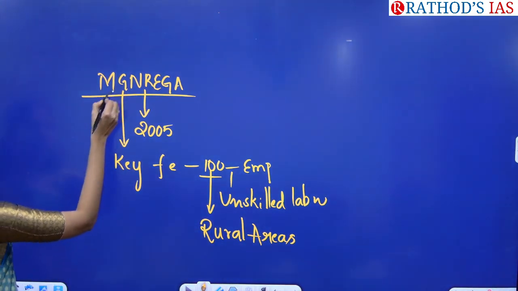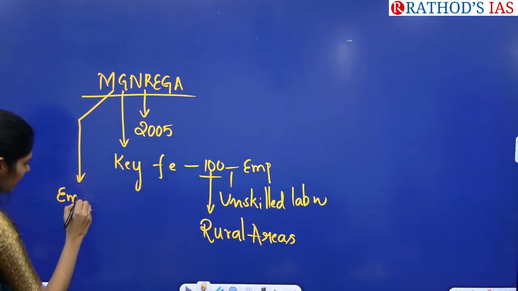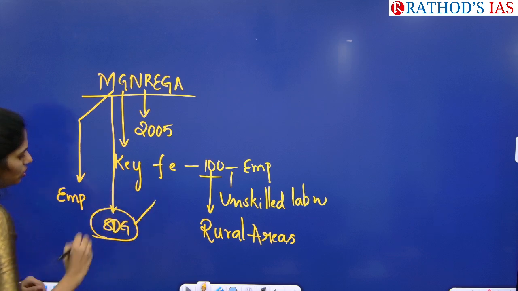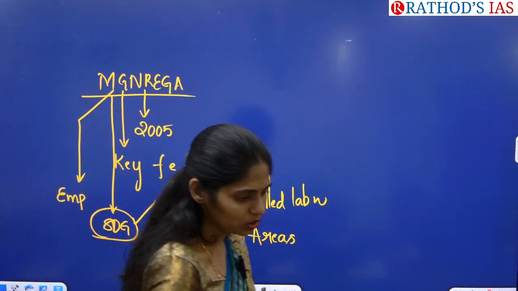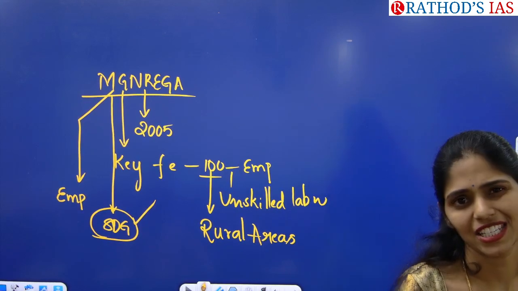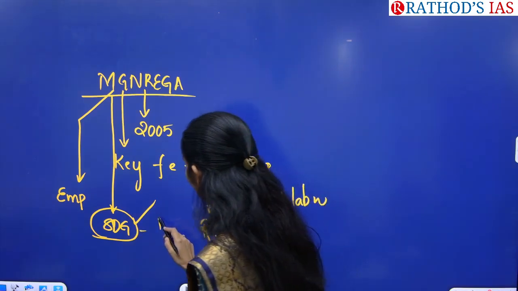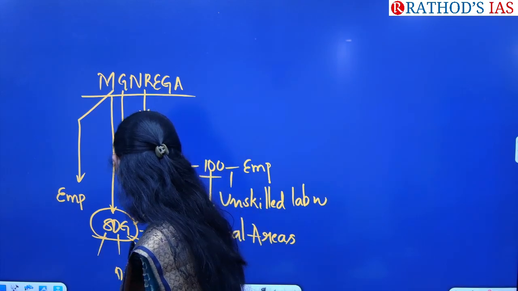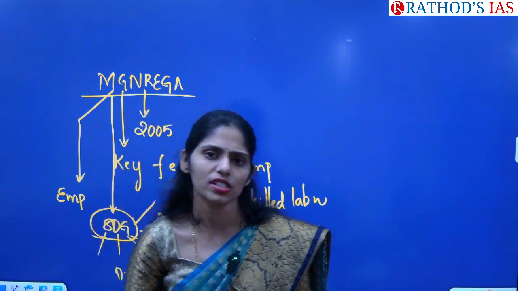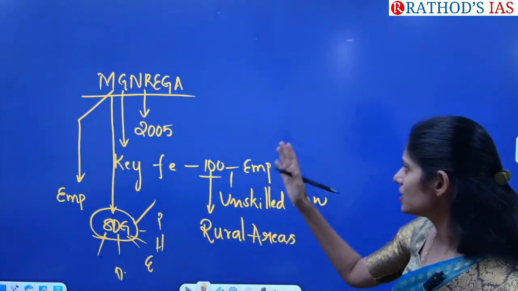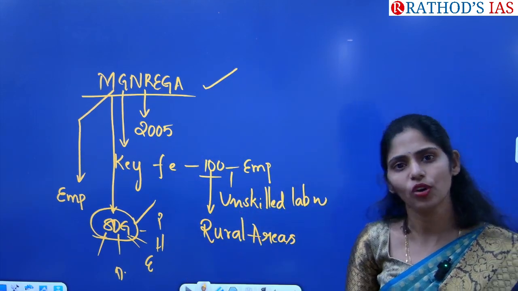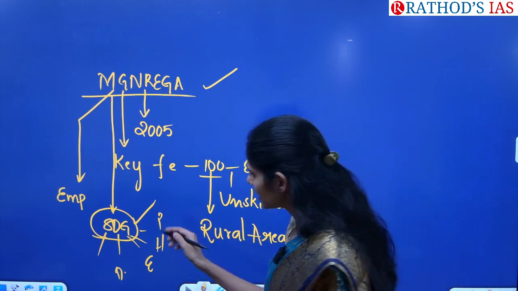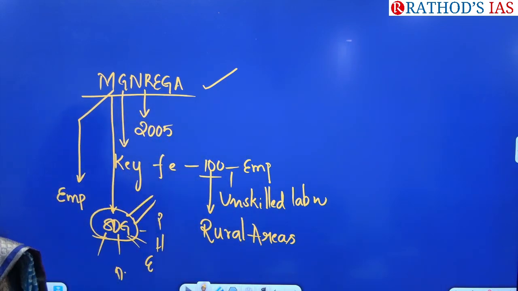Okay, and next, they are not only providing employment; even through this scheme, we are trying to achieve the sustainable development goals. We have some sustainable development goals like ending poverty, hunger, education, decent work, and as well as health, etc. Those can be achieved because of this MGNREGA, and we can even ensure the right to equality and achieve an equal society. SDGs also can be addressed because of this scheme.